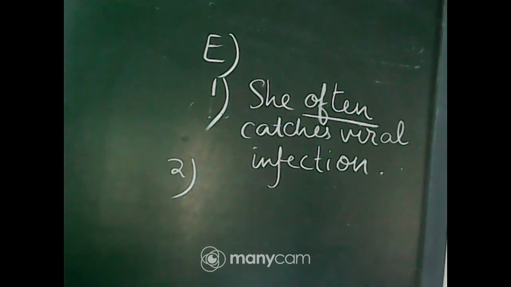So she does not take any fizzy drink. She generally does not take any fizzy drink. Okay. She generally does not take any fizzy drink. Fizzy drinks is the object, so we use it after the verb.